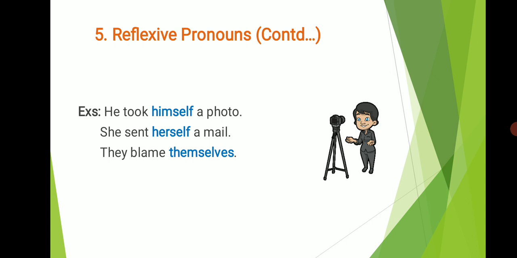Next example, she sent herself a mail. So here also the word herself is a reflexive pronoun. It emphasizes the doer of the action, that is she. Third example, they blame themselves. Themselves is a reflexive pronoun. It emphasizes the doer of the action, that is they in this sentence.